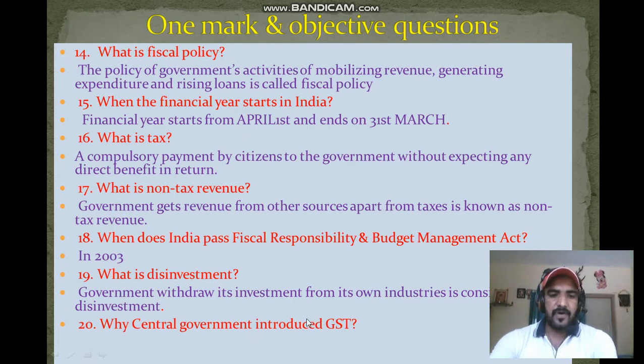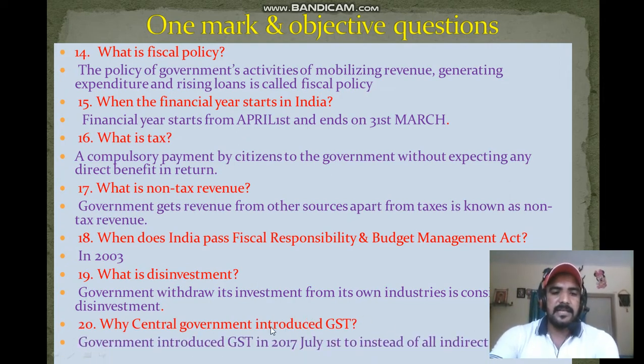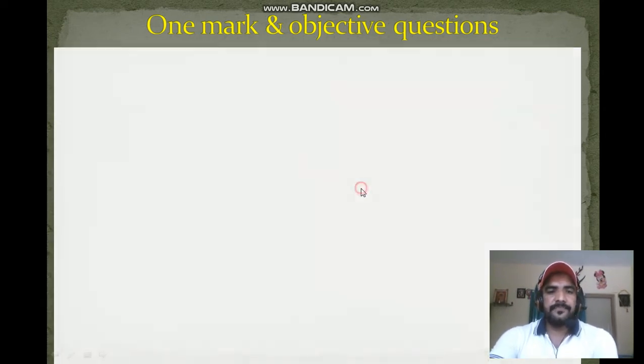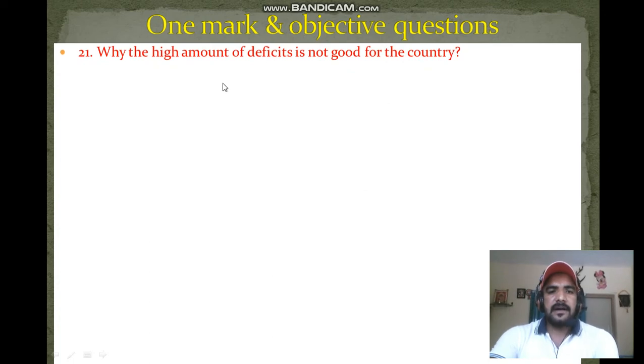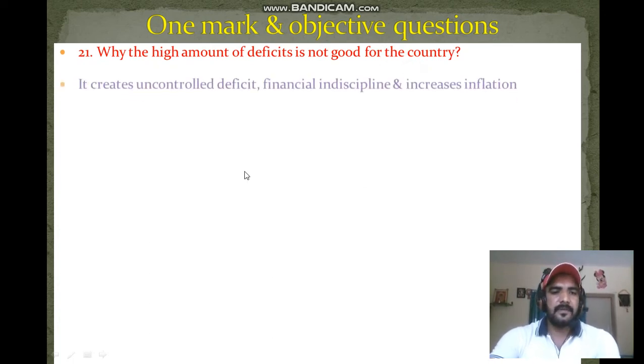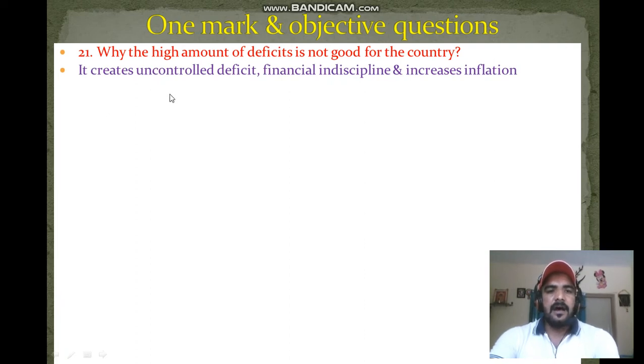Next question: why did the central government introduce GST? Because the government introduced GST on 2017 July 1st instead of all indirect taxes. Next question. Why is a high amount of deficit not good for the country? Because it creates uncontrolled deficit, financial indiscipline, and increased inflation.